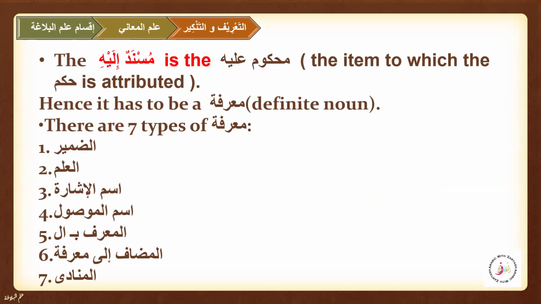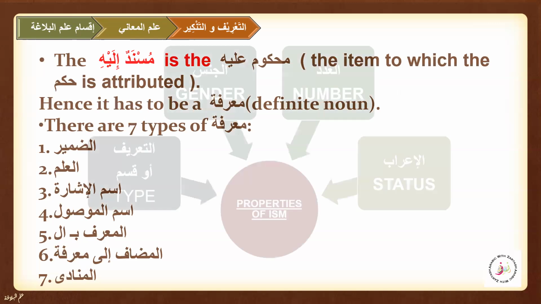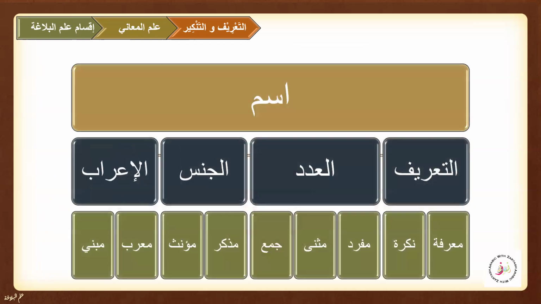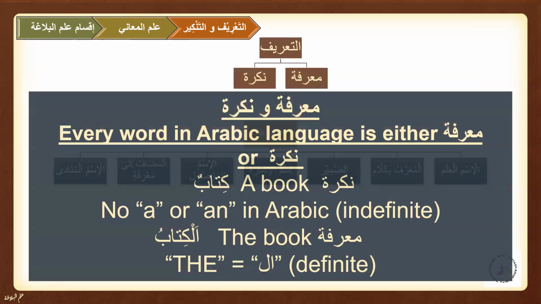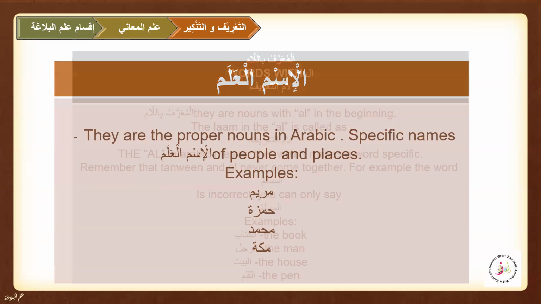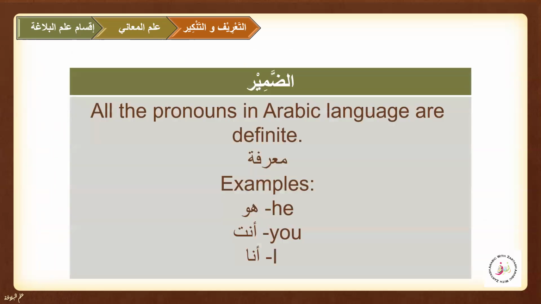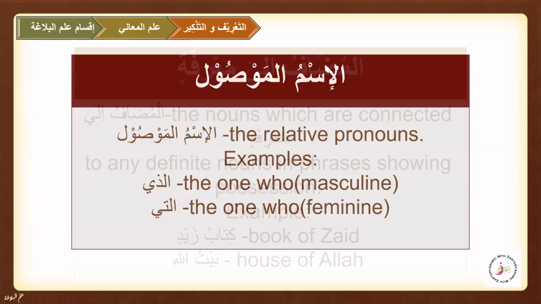That means what we learn in Nahw as the Mubtada and the Khabar. In Ilm Nahw, we learn that the two main components are the Mubtada and the Khabar, and then we have other components. Just like that, in Ilm Balagha, the Musnad and the Musnad Ilay are the two main components of a sentence, of a jumla ismiya and jumla khabariya. Let me get to the slide first.